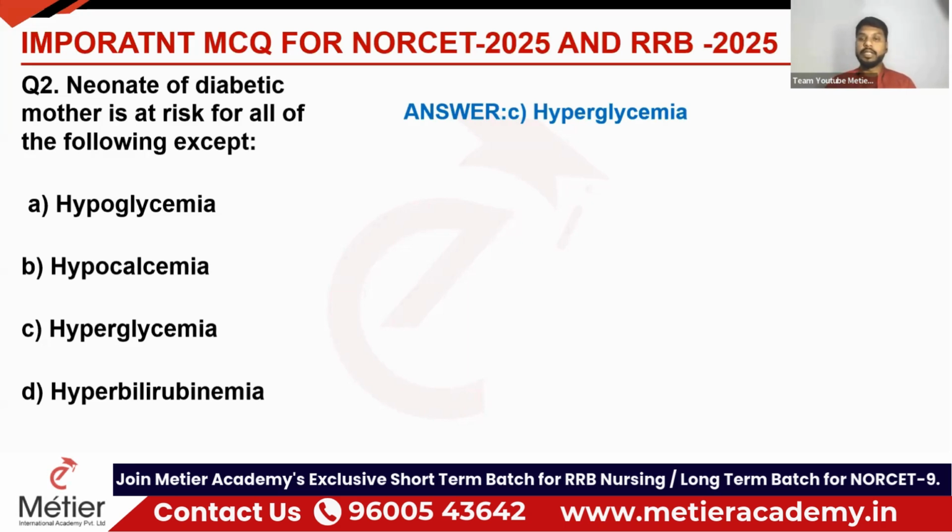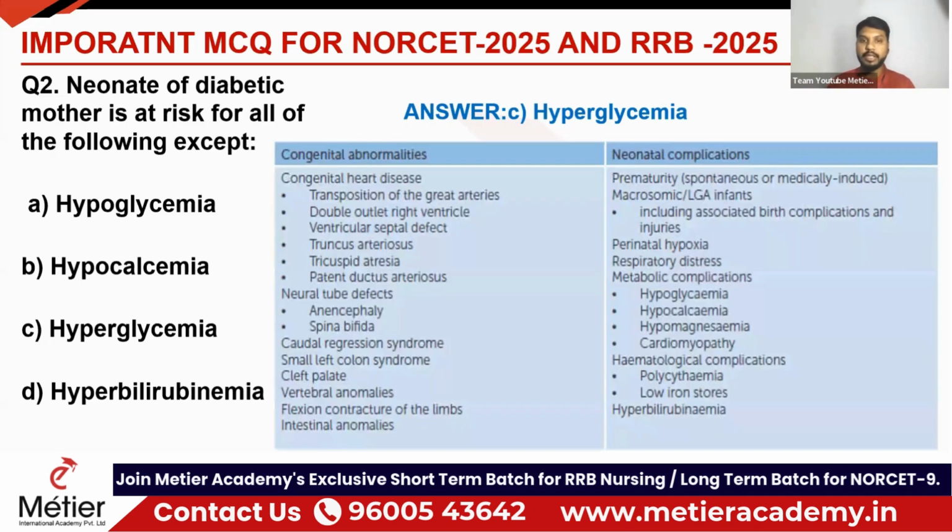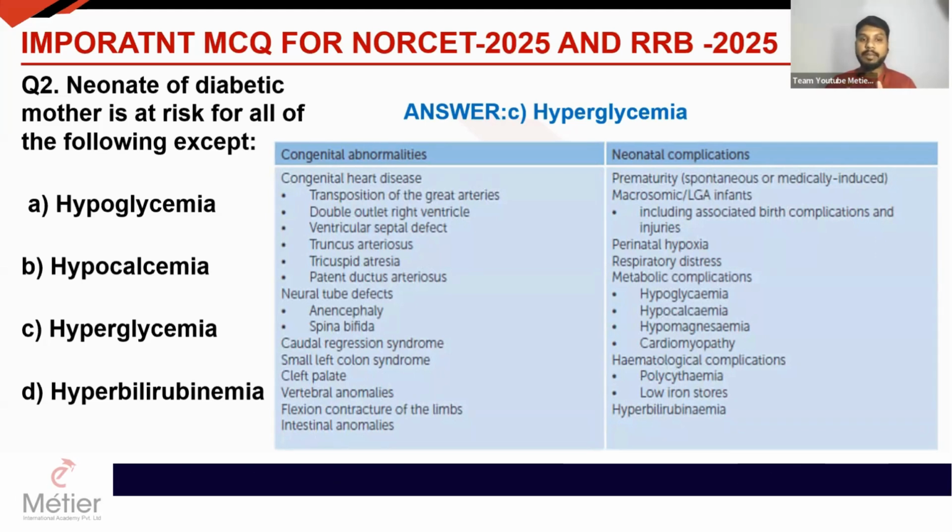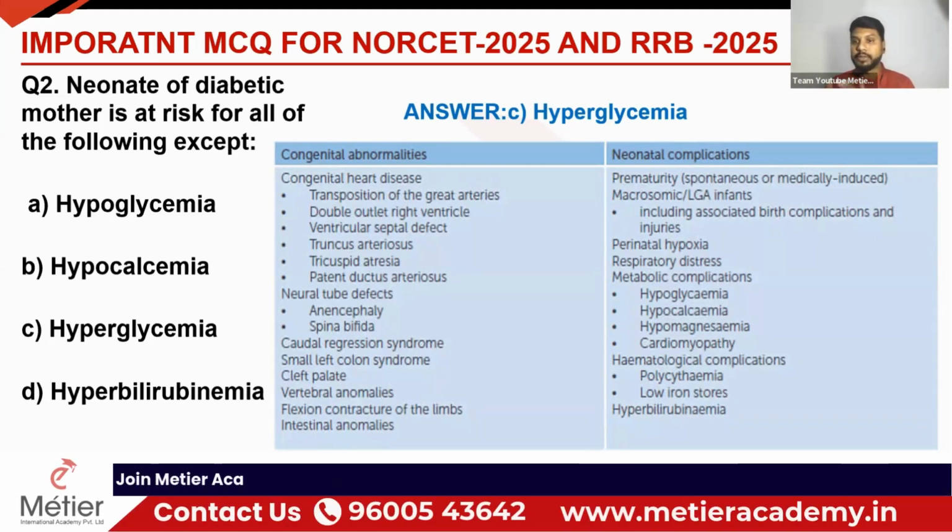Clear? So when the mother is having hyperglycemia or is a diabetic mother, that will lead to these many complications. You can see it here: the congenital abnormalities, what is happening to the mother, what is happening to the neonates.